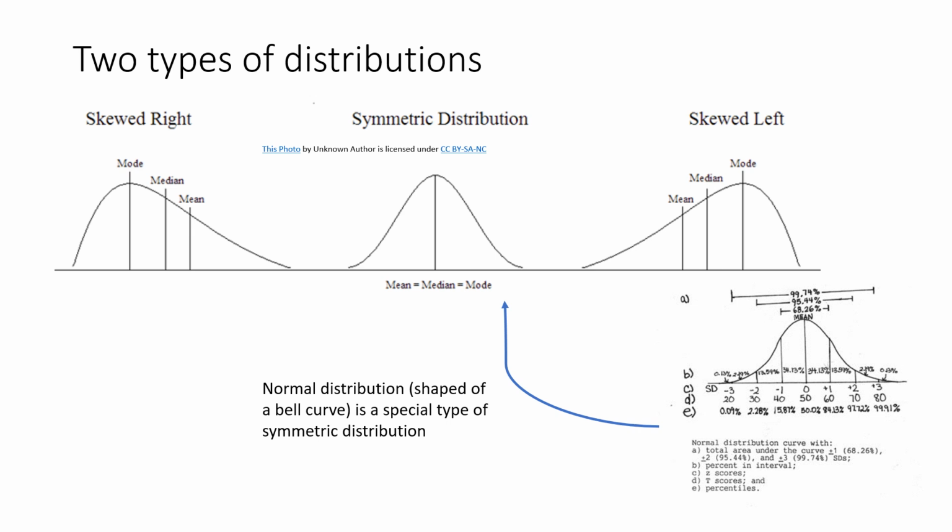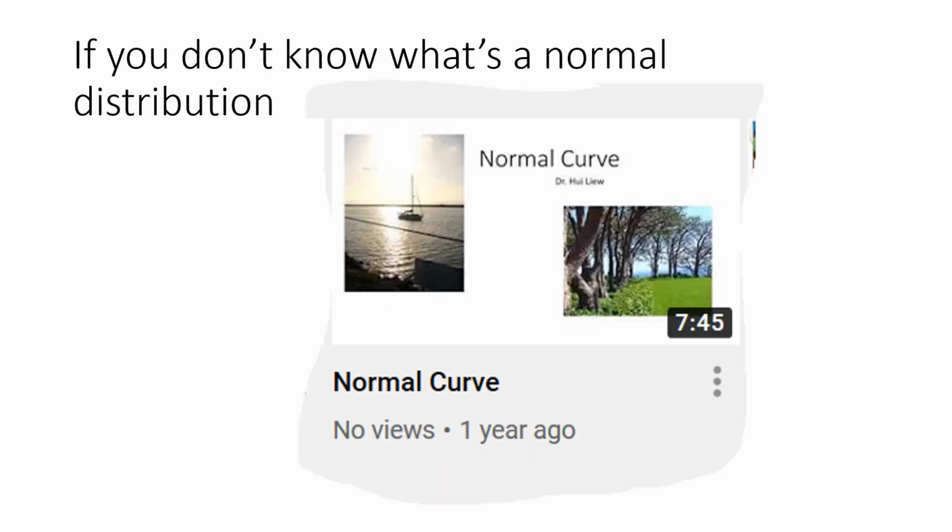And the normal distribution, which has the shape of a bell curve, is a special kind of symmetric distribution. Okay, if you don't know what a normal distribution is, you can check out my video on YouTube, or you can do a search on YouTube and you'll find many relevant videos on normal distribution.